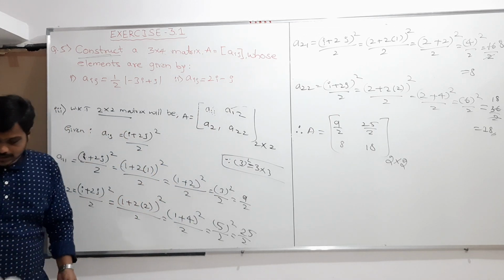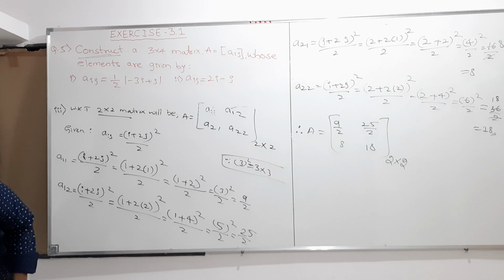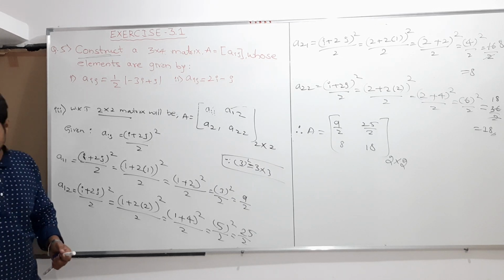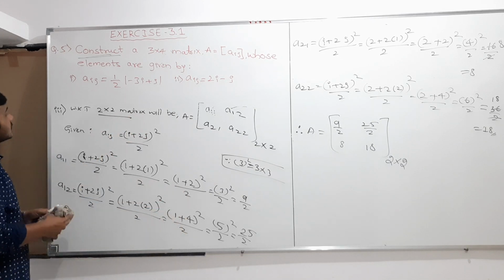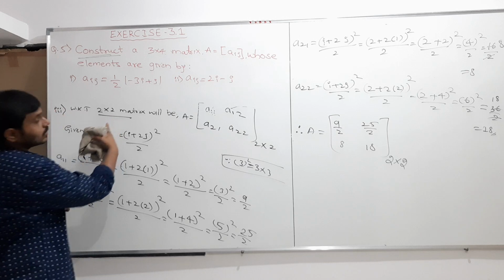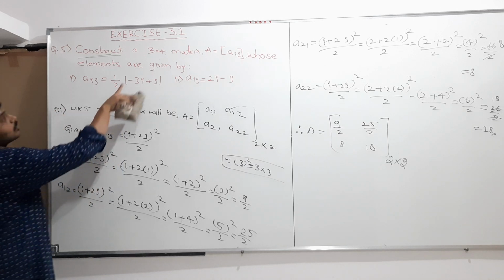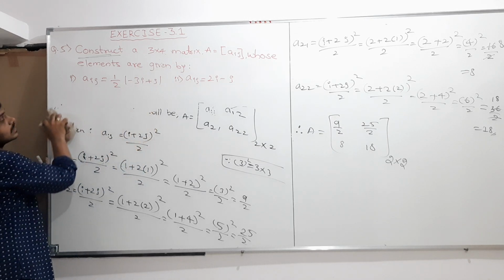Yes, my dear students, this is the same type of question as we discussed, but the only difference is they asked for a matrix of the order 2 cross 2, but here I am going to write the matrix of the order 3 cross 4.